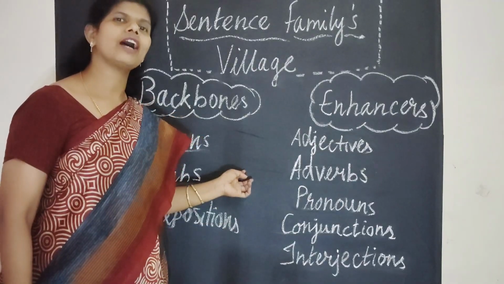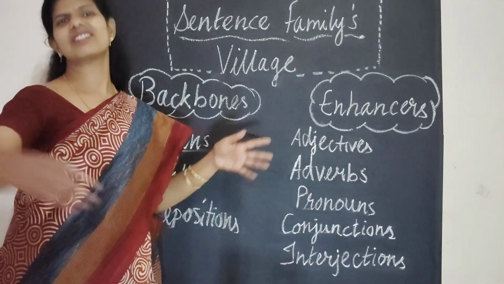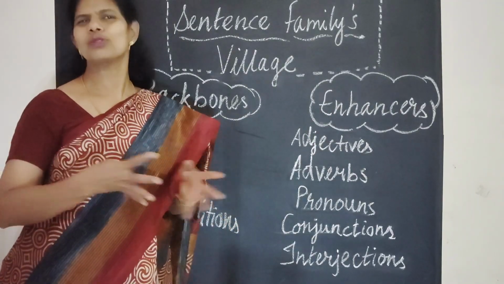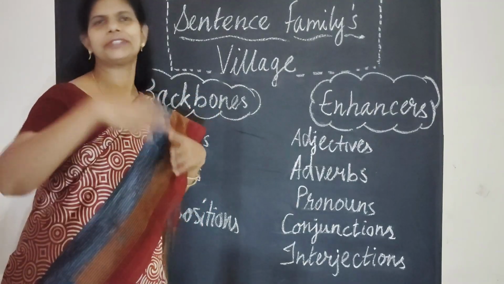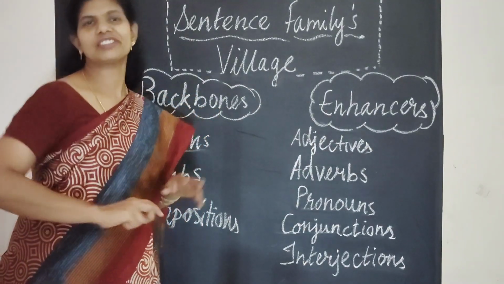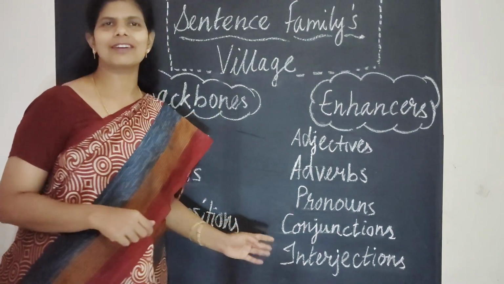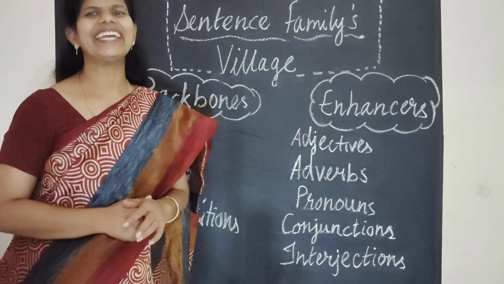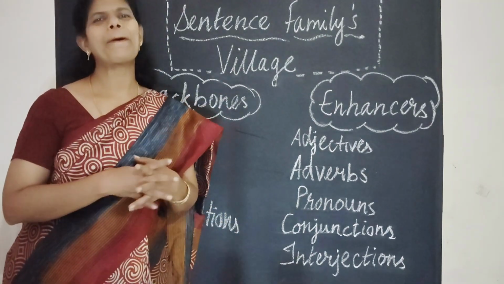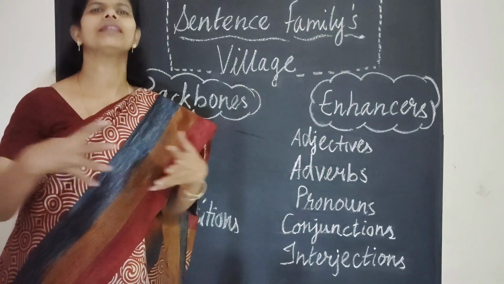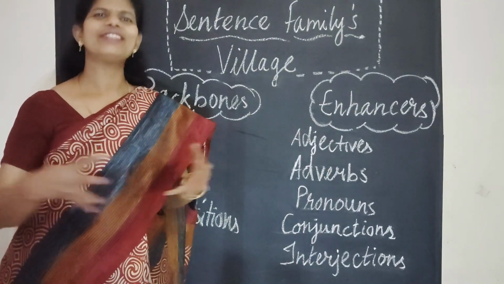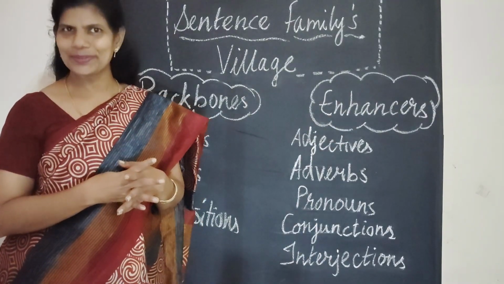And then we have the conjunctions. Sometimes the sentence gets divided, and they might even quarrel. One sentence fights with another sentence and says, I will not talk to you, I will be independent. Now the peacemakers are the conjunctions. The conjunctions do the peacemaking work. They bring them together and join these two sentences.